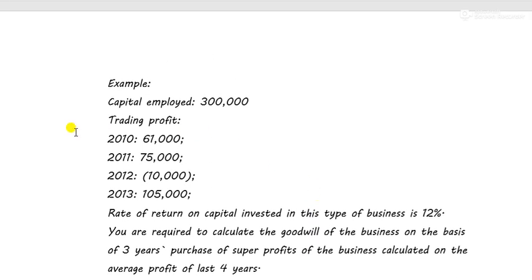So capital employed is 3 lakh and profit is 61,000, 75,000, minus 10,000 and 1 lakh 5,000. The normal rate of return in this type of business is 12%, and goodwill is to be calculated on the basis of 3 years purchase. So goodwill is equal to super profit into 3, right? Goodwill will be super profit into 3. Now the only thing to calculate is super profit.